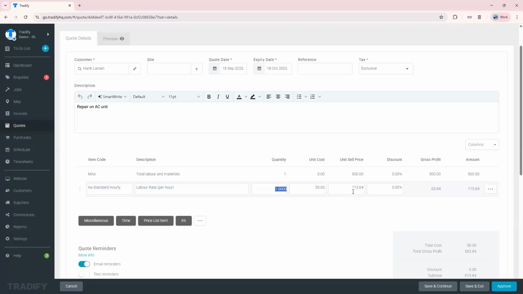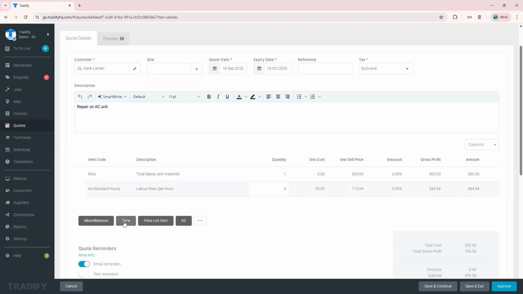But for this customer, for Hank, it's going to be 113.64 per hour. And let's say it's going to take us 4 hours to repair his AC. And it will calculate accordingly. So you can see here you have a view already. You can gauge your profit out of that labor, those 4 hours. So it gives you an idea of how much it's going to profit you for this job.